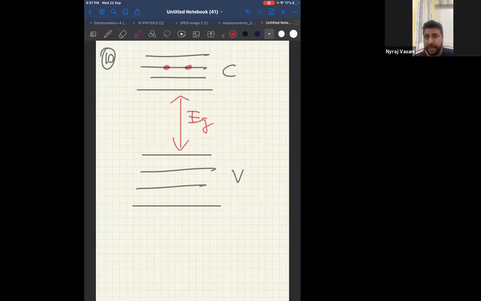6 holes are there. That is the not filled circles, just the empty circles. Can I say number of holes is greater than number of electrons? Number of holes is greater than number of electrons in my system. Therefore, can I say this type of semiconductor has to be P-type semiconductor?